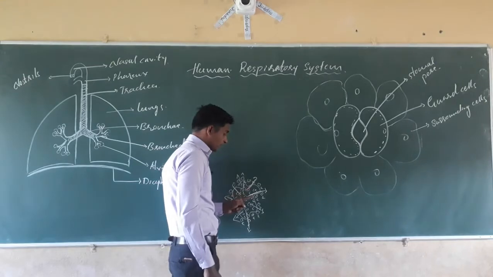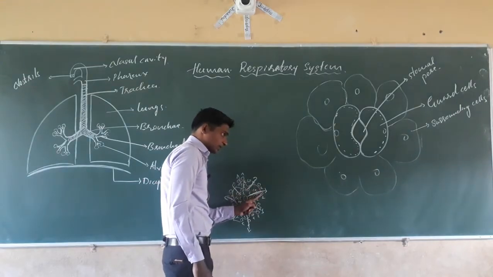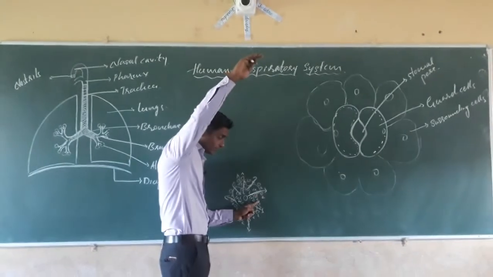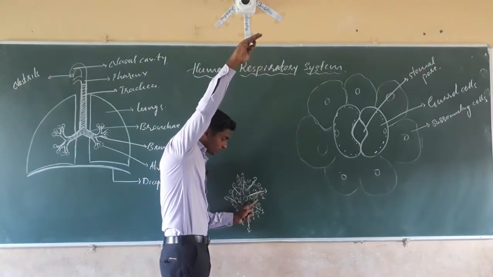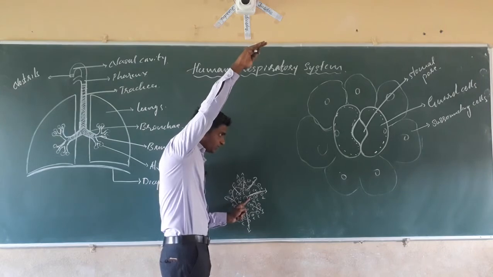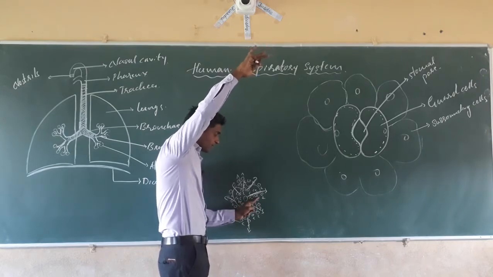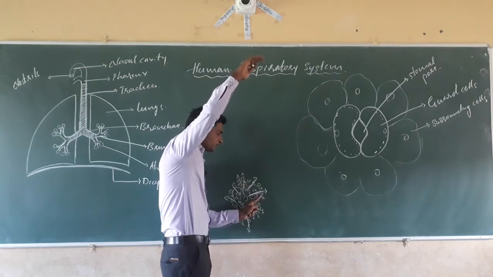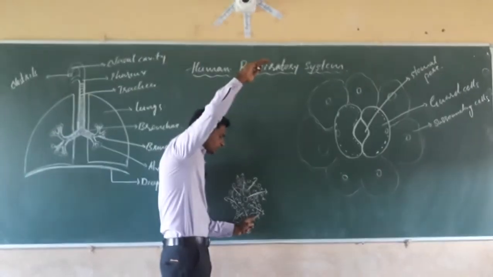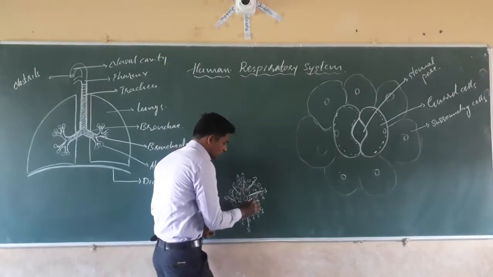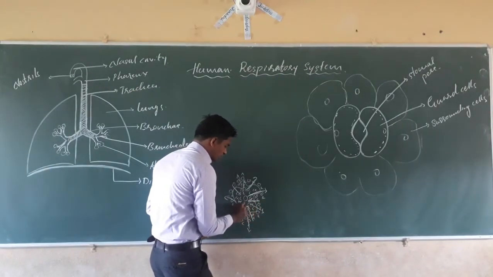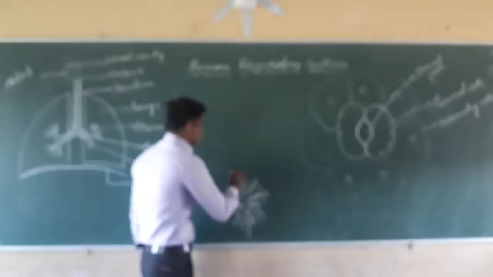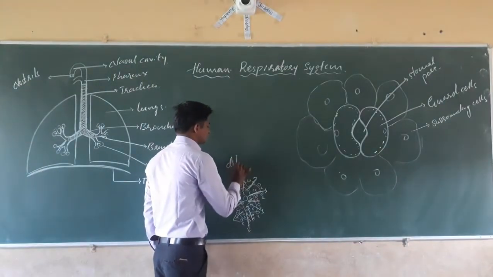Next, oxygen is present in the surroundings in higher concentration. Outside the cell, oxygen concentration is more. Inside the cell, oxygen concentration is very less or zero. So oxygen moves from higher concentration towards lower concentration, from outside to the inside. Like that, this process is called diffusion.